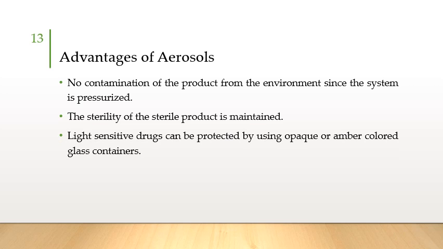Next, light sensitive drugs can be protected by using opaque or amber colored glass containers. So if the drug is sensitive to light, we can package the drug in, for example, aluminum containers, or even stainless steel can be used to make the containers, and eventually the drug will be protected from light, or even amber glass containers can be used to save the drug from light.